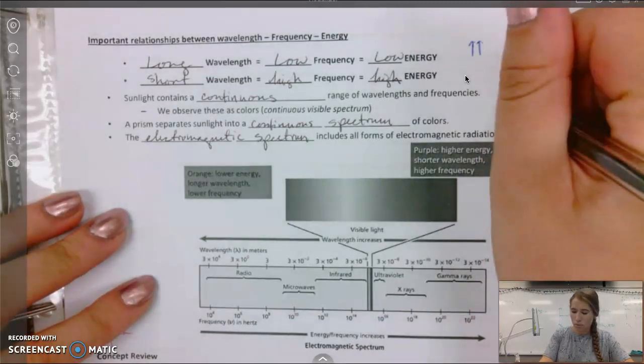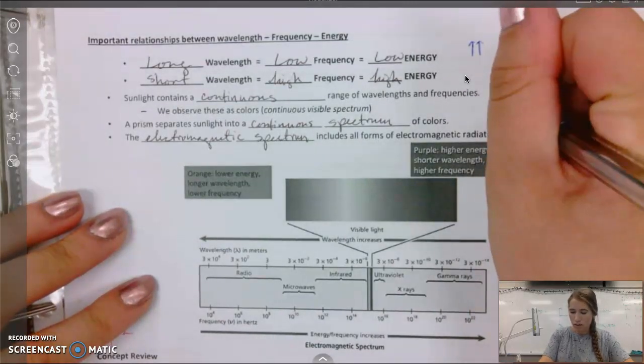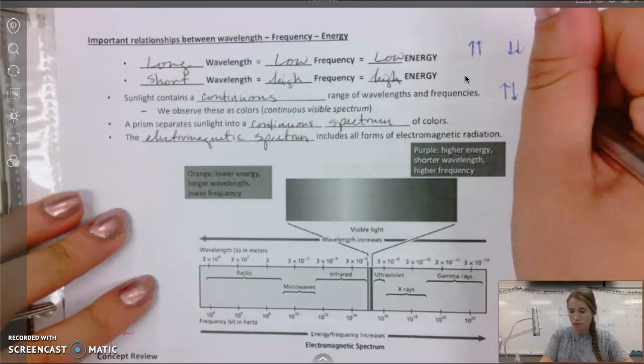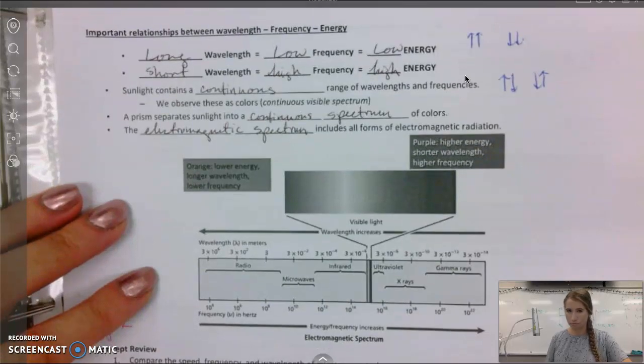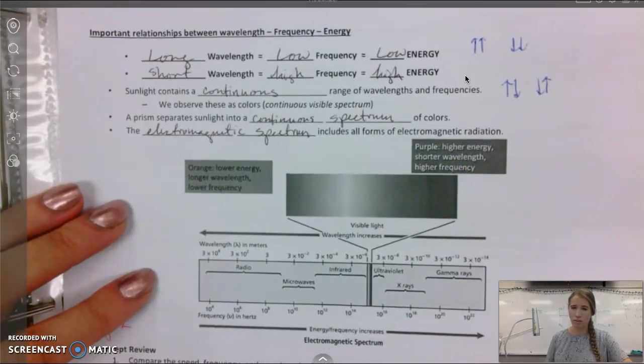Now, inversely proportional, though, is when one gets big, the other gets small, or if one gets small, the other one gets big. That's inversely proportional. So here's the important concept that you need to know.